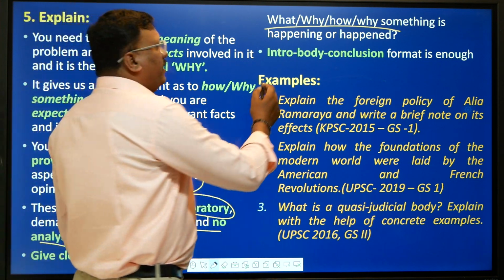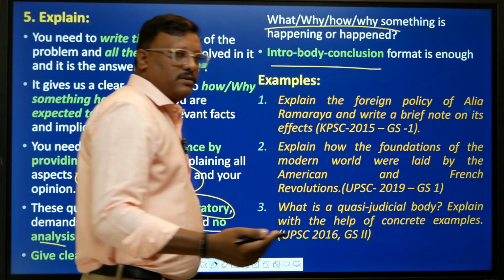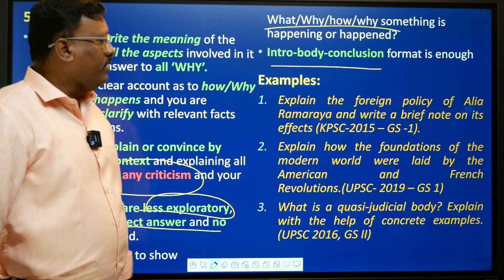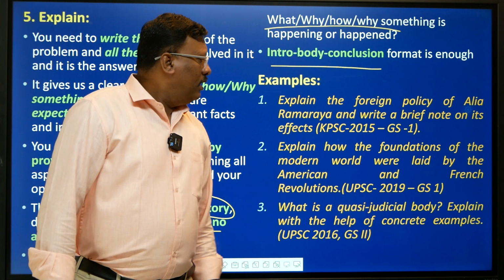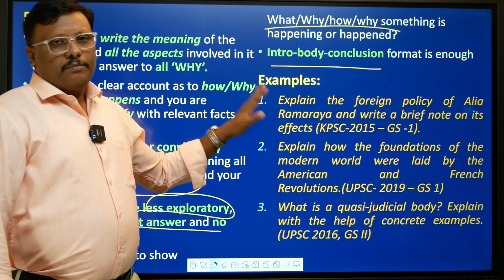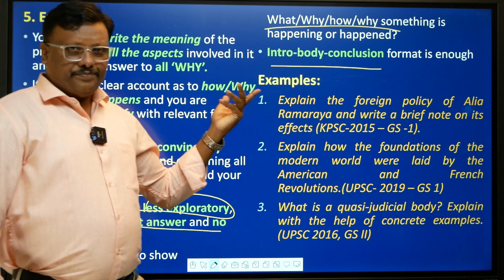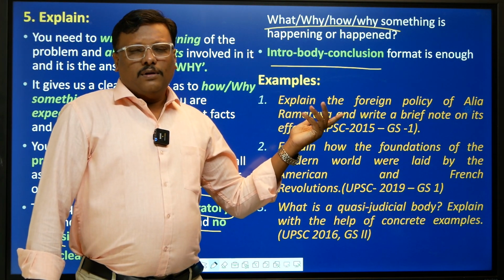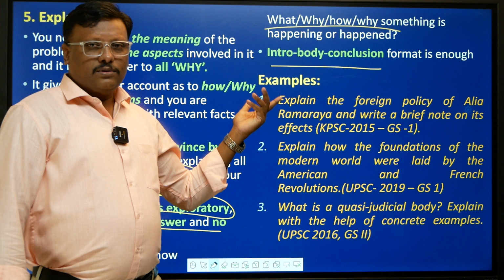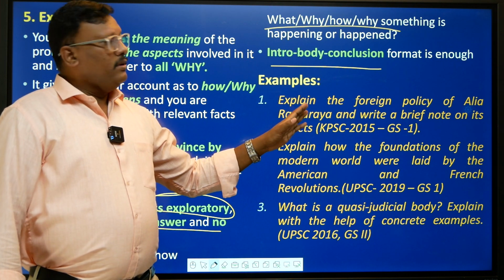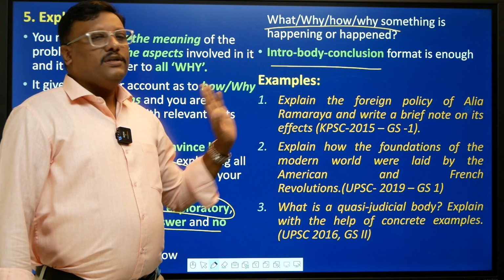So a simple format of introduction, body, conclusion is more than sufficient in an explain sort of question. For example, explain the foreign policy of Aliya Ramaraya and write a brief note on its effects. When we talk about the Vijayanagara kingdom, its emperor was Aliya Ramaraya.